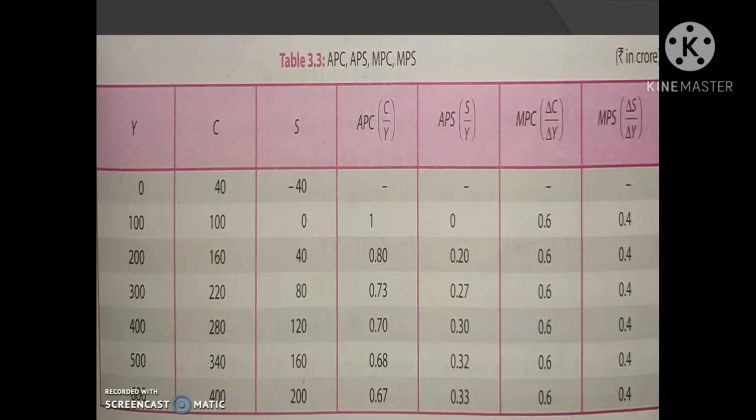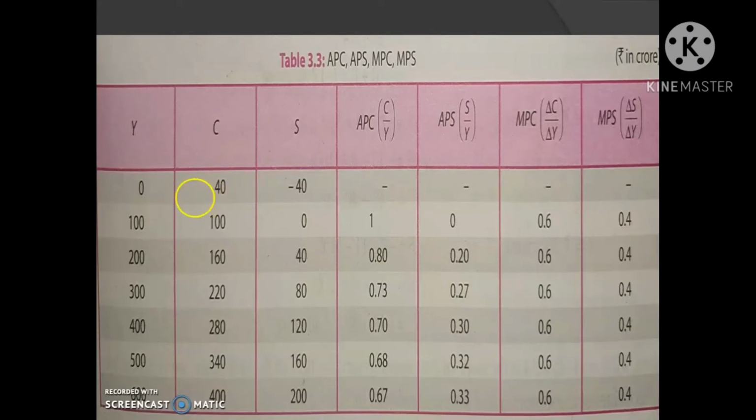Then the consumption and saving at different levels of income can be estimated. Okay. So, what is the autonomous consumption? That is 40. What do you mean by autonomous consumption? That is the consumption at 0 level of income. So, if autonomous consumption is 40 and marginal propensity to consume is 0.6.